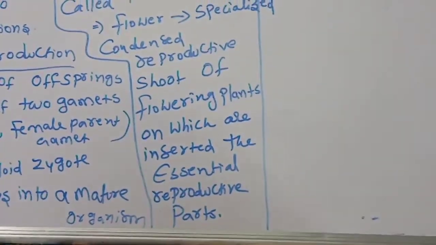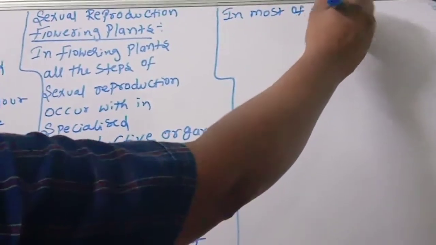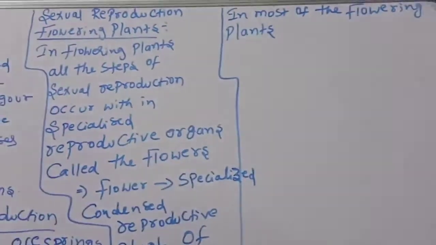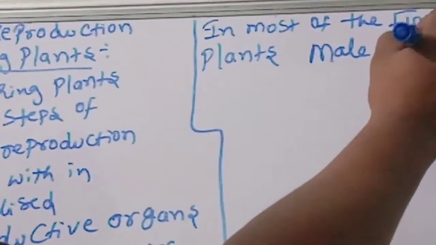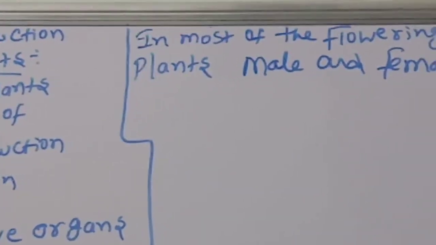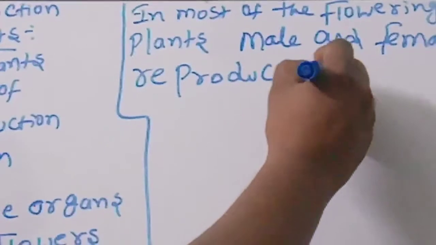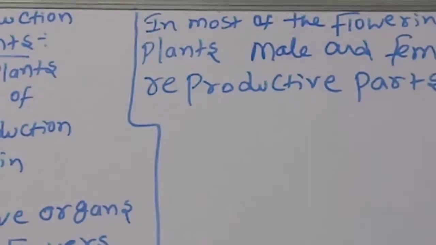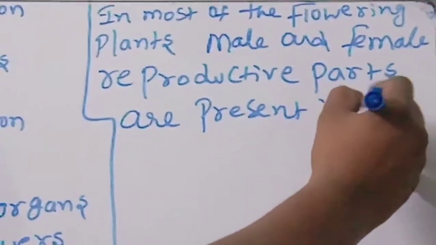Next, this is important. In most flowering plants, male and female reproductive parts are present in the same flower.